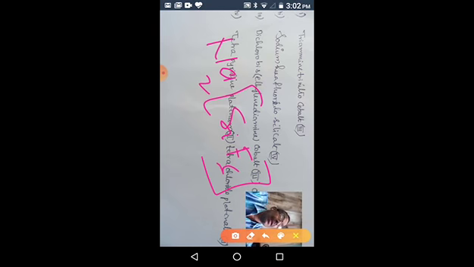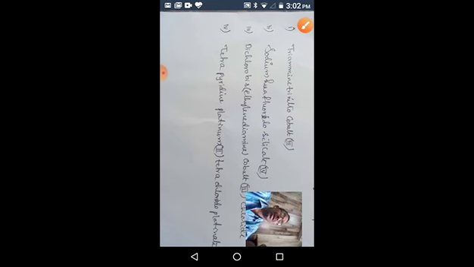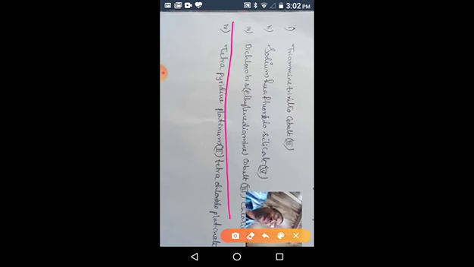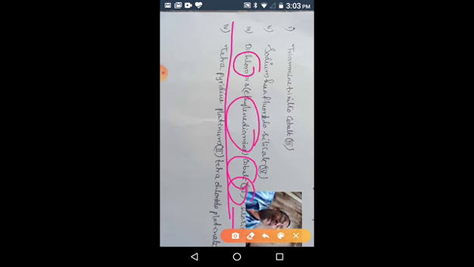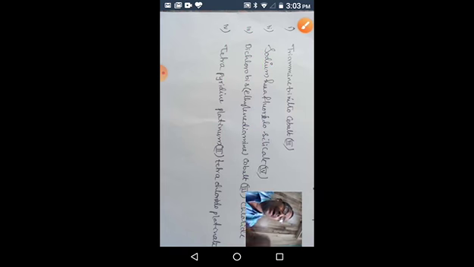Okay, then coming to the third one. What is this? Dichlorobis(ethylenediamine)cobalt(III) chloride. So cobalt is the central metal atom, oxidation state is plus 3, and chloride is the counter ion, which is the negative second part of the name, an anion. So our complex is a cationic complex. Ligands are chloro, one type, and ethylenediamine, the second type. How many? 2 chlorides and 2 ethylenediamines. Bis is given, that's why the formula is like this.